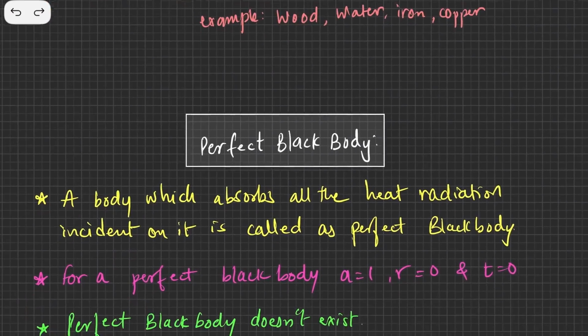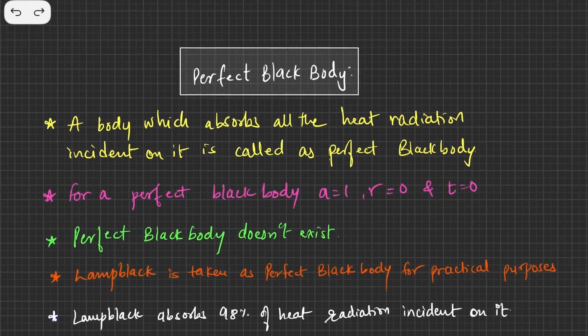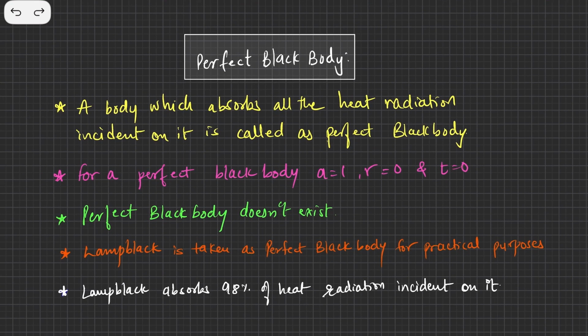Then we come to the perfectly black body. A perfectly black body is a body which absorbs all heat radiations incident on it. If some heat energy is incident on this body, it is going to absorb 100% of it.